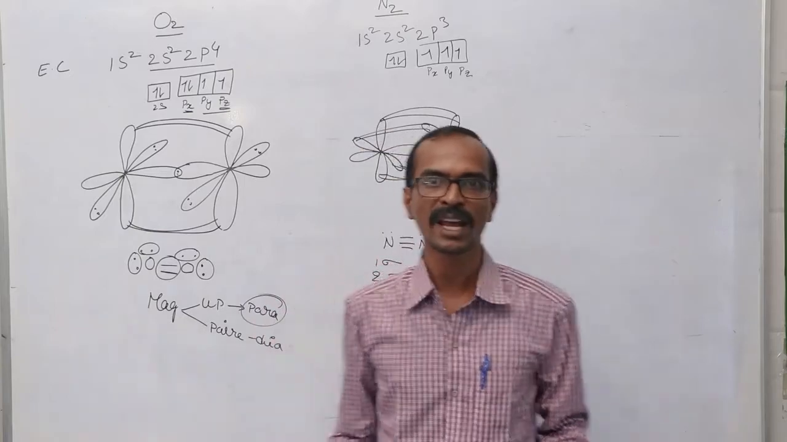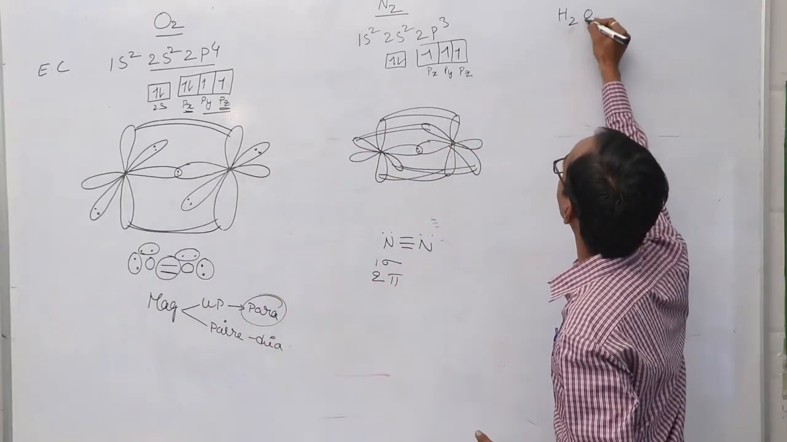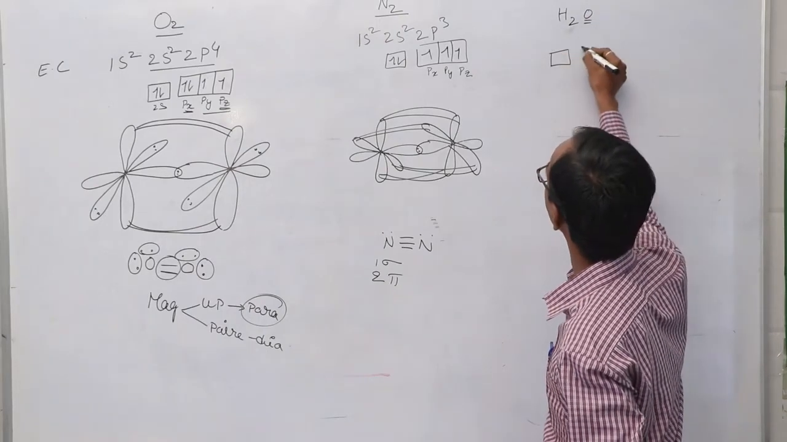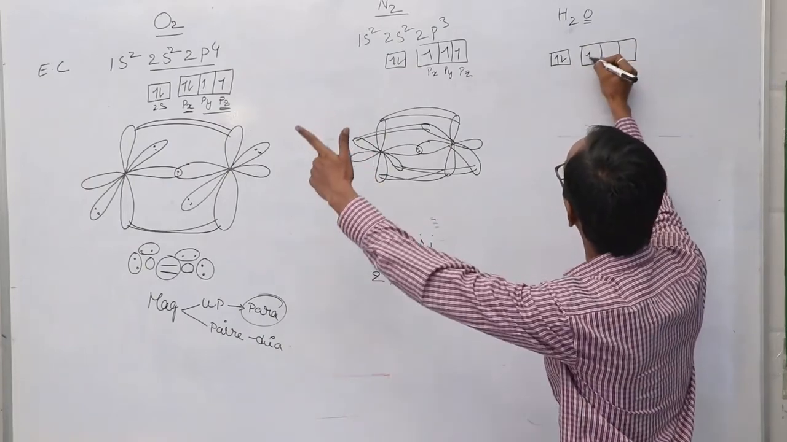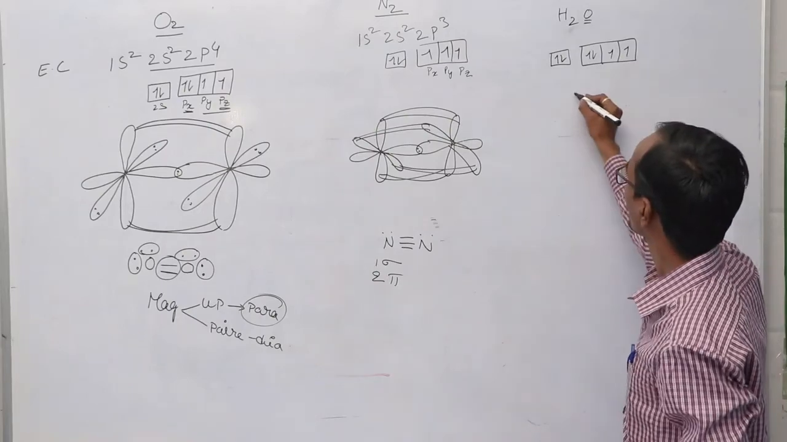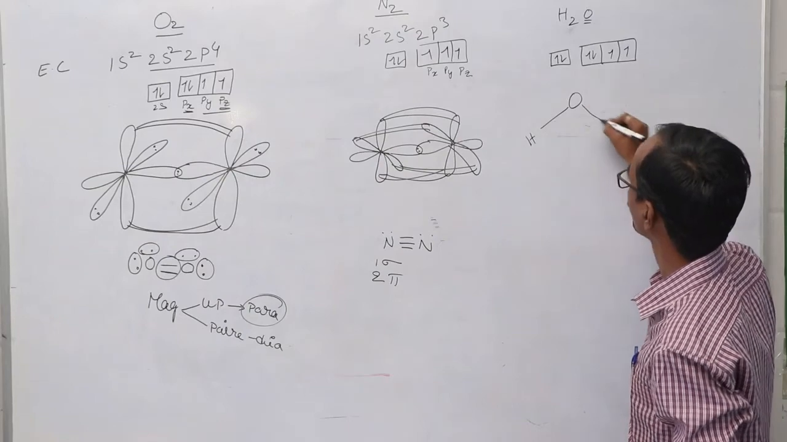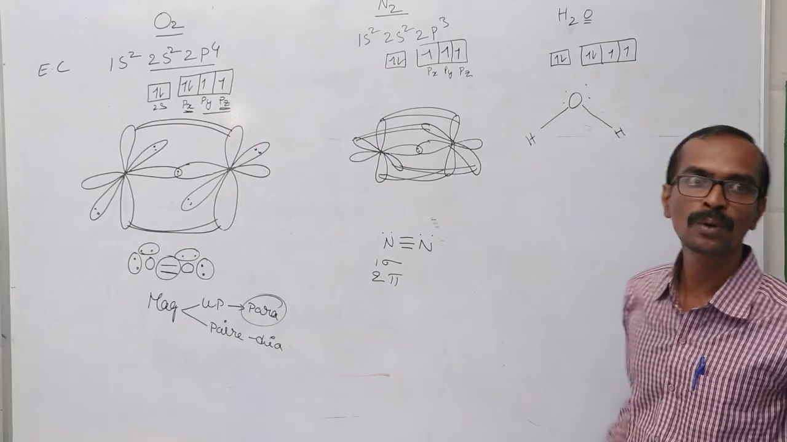And let us explain the water molecule formation. Here the central atom is oxygen, and the oxygen electronic configuration in orbital diagram method we can write like this. Already I told you that it is having 2 unpaired electrons, and the 2 unpaired electrons overlap with the s orbital of the hydrogen atom to form 2 sigma bonds, and it is having 2 lone pairs of electrons.